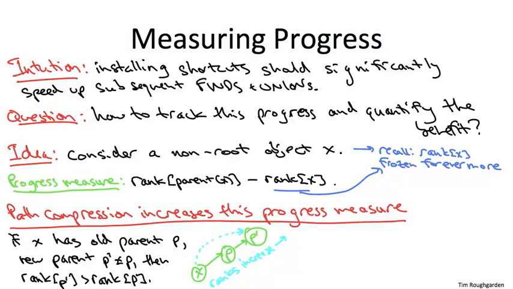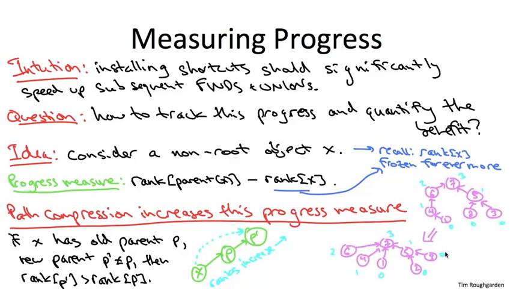You can also see this effect in action with the running 7-object example we were using in the last video. So I've shown that example, that tree in pink, both before and after path compression. And again, before path compression, I just define the ranks as with union by rank, so that the rank of each node is equal to the longest path from a leaf to that node. And then, of course, we don't change the ranks when we apply path compression. And what do we observe? Exactly 2 of the objects had their parent pointer rewired, namely objects 1 and 4 had their parent pointer rewired to point directly to 7.